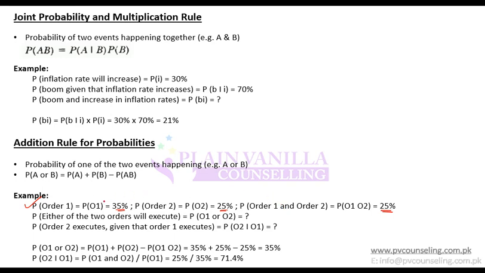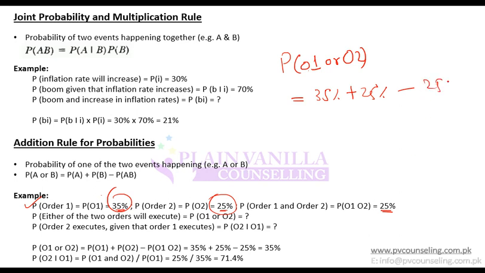Now if you are asked the probability of order 1 or 2, at least one of these two being executed, it will be the probability of order 1, which is 35%, plus the probability of order 2, which is 25%, minus the probability of order 1 and 2, which is 25% again, and it should come out to be 35%.